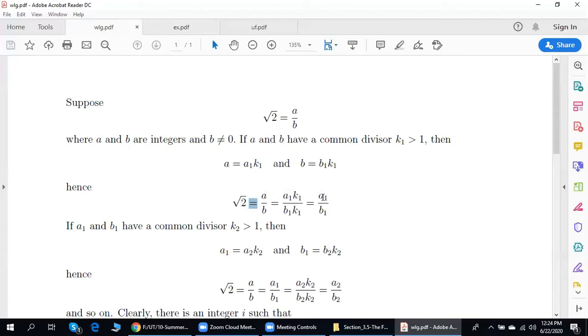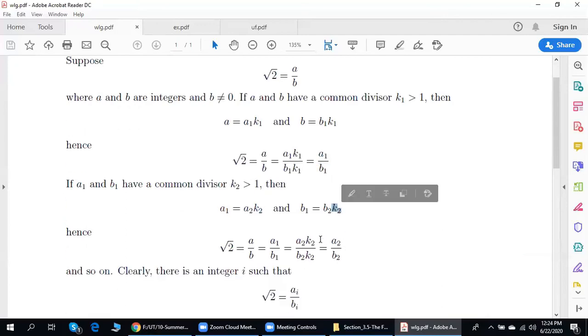Now, if a1 and b1 also have a common divisor, let us denote it by k2. k2 also can be cancelled. And we get the following. Square root of 2 is equal to a over b, which is equal to a1 over b1, which is equal to a2 over b2, and so on.